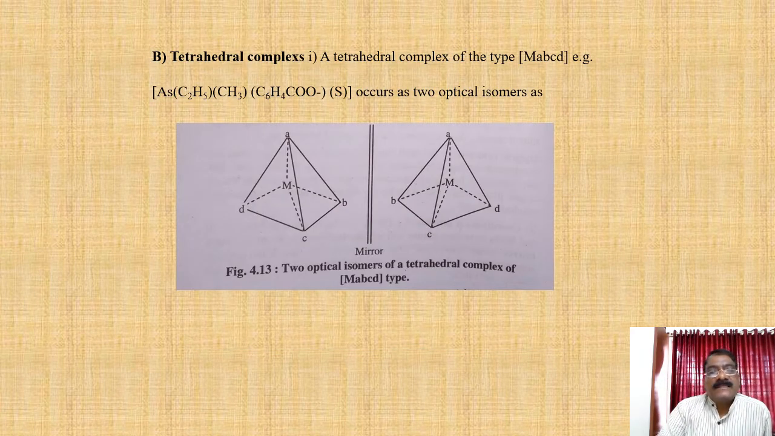Then tetrahedral complexes from coordination number 4. Consider a tetrahedral complex of the type MABCD, for example As(C2H5)(CH3)(C6H4COO-)(S). It occurs as two optical isomers, and these two optical isomers of this tetrahedral complex are shown, where all ligands are different. It shows the mirror image relationship, and this complex is the optically active one.